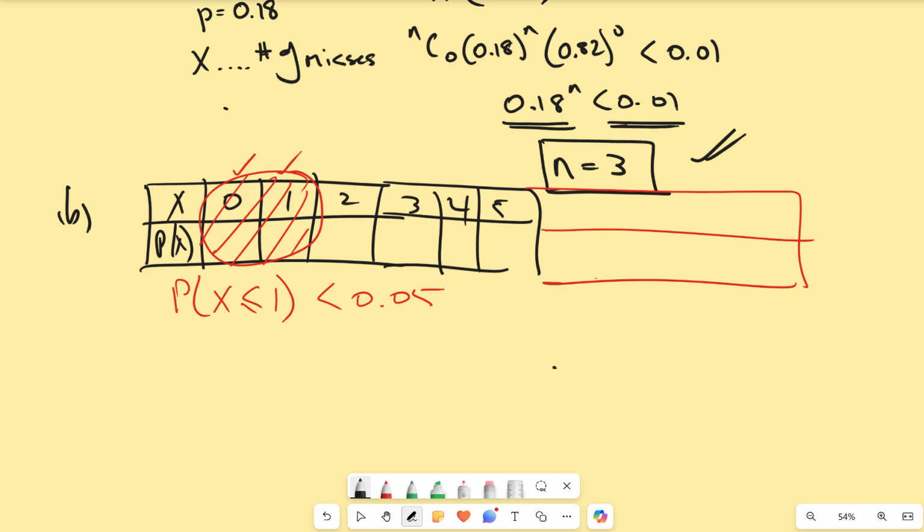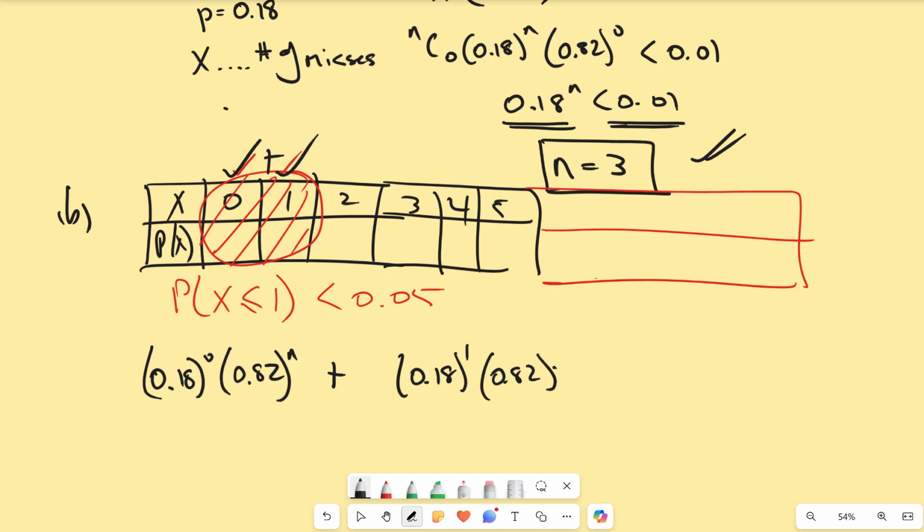At most 1 is going to be 0 and/or 1. So 0 misses, that means N successes, 0 misses. Oops, again, set of brackets. And 0.82 to the power of N. Or 1 miss: N minus 1, and that'll be nC1, and I want all of that to be less than that.